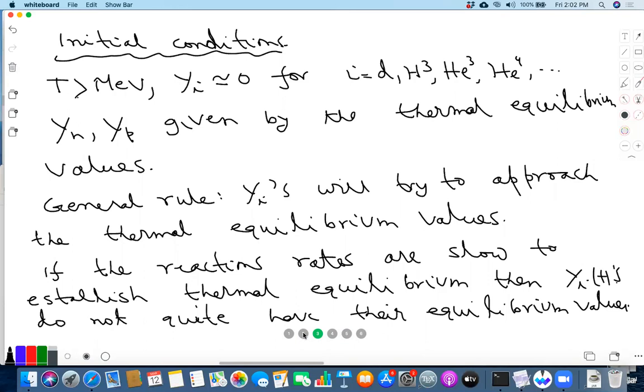Not really, because if you look at the time evolution of T nu over T, it remains more or less close to 1 even at MeV. The freezing out of the neutrinos really does not have any effect till the photon temperature goes above the neutrino temperature, because that's where you start seeing the difference. As long as T nu and T are almost equal, there's no difference. So why does the photon temperature go above the neutrino temperature?